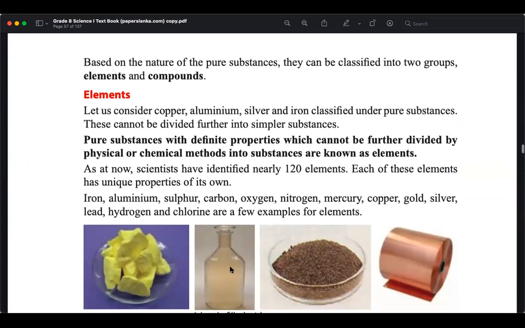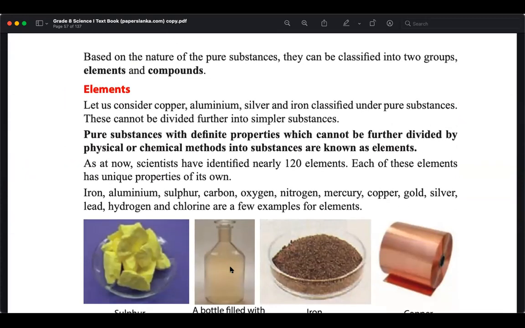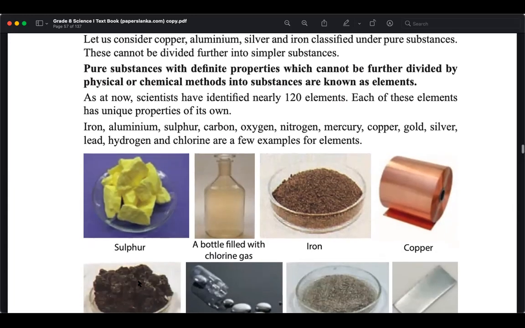These elements you can't further break down. If you try to break them down further, these properties will not be there. So elements are pure substances with definite properties which cannot be further divided by physical or chemical methods. You don't have a way to divide. Simply, you can't divide that. If you divide sulfur, you'll still get sulfur. Copper, if you divide copper, you will still get copper. That is it, right? So these are called elements.